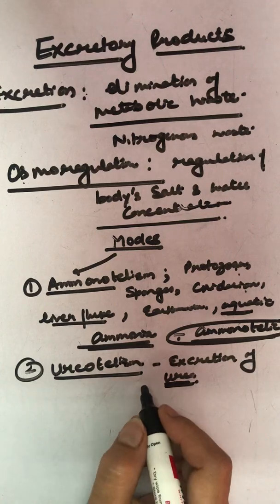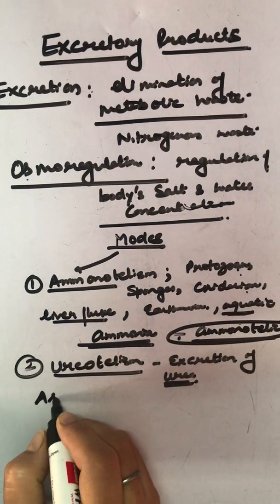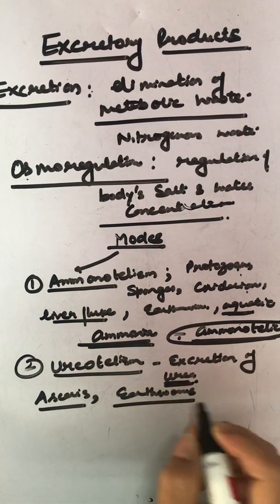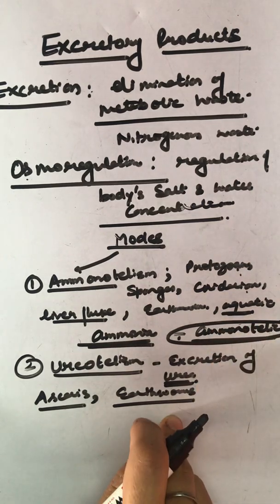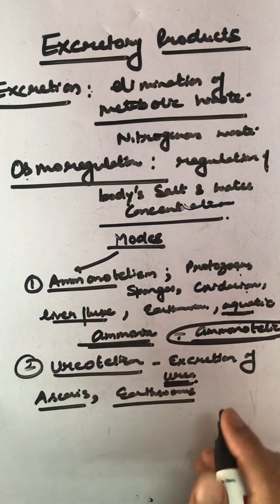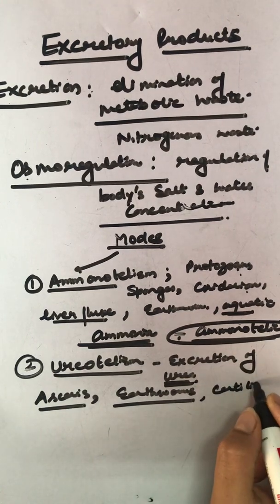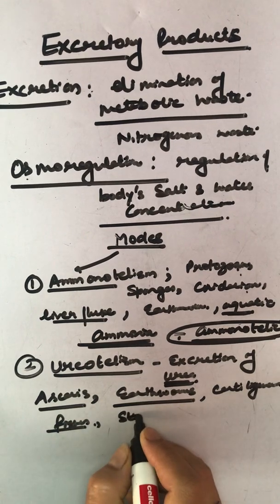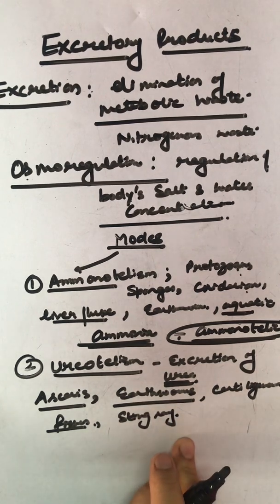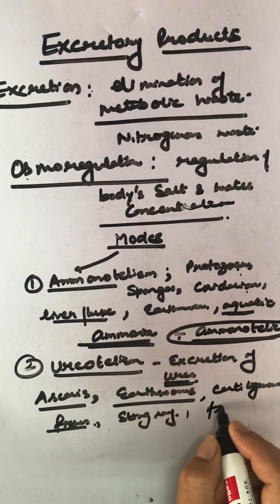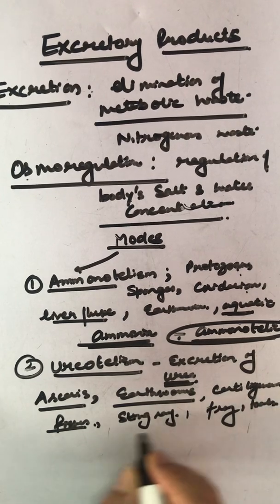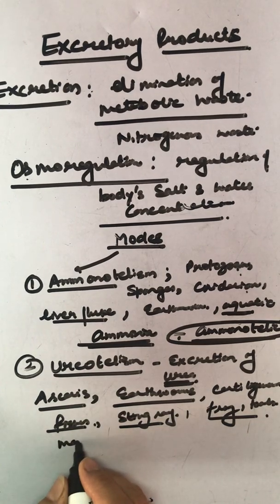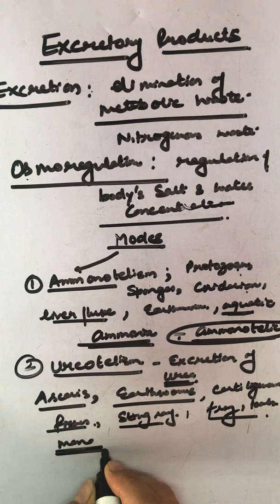Then in this category we put Ascaris also, and yes, to your surprise, earthworms, they fall in both the categories, in ammonotelic also and in ureotelic also. This you have to remember. Clear? Then are cartilaginous fishes like shark, then stingray, some aquatic amphibians like frogs and toads, and alligators too fall in this category. Man also falls in this category, that is we human beings, and many other mammals.